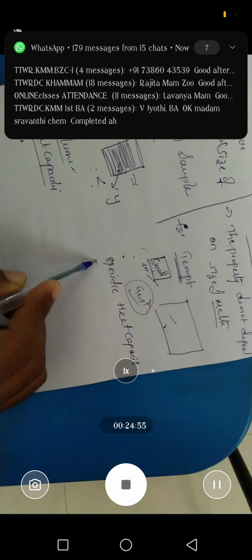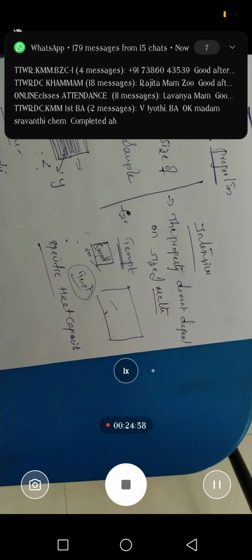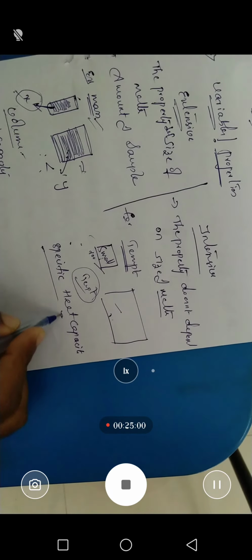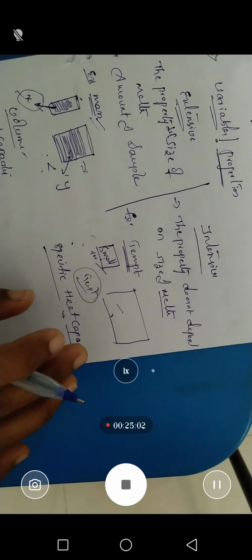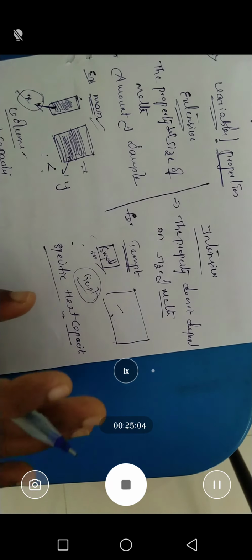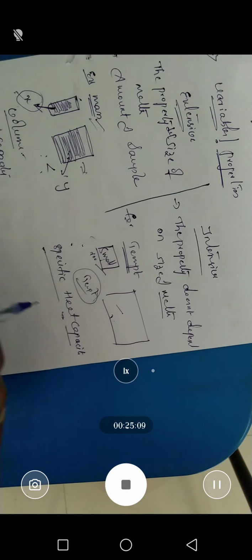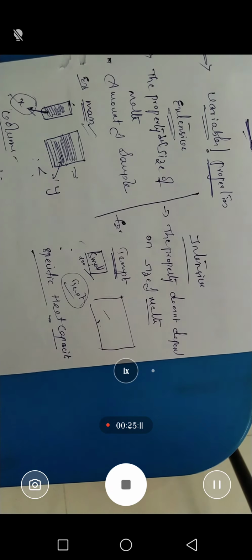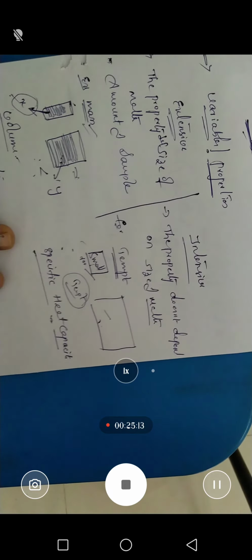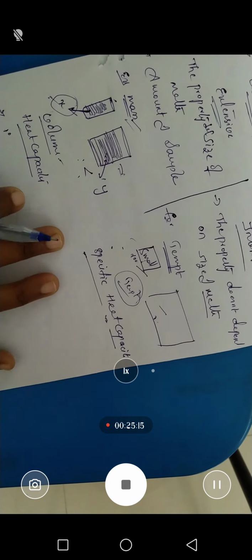But specific heat capacity is specific for a particular substance, and that means if you increase or decrease the temperature, there is no change in the heat capacity. That is called specific heat capacity. So that is an intensive property, and there are a number of examples we can say.